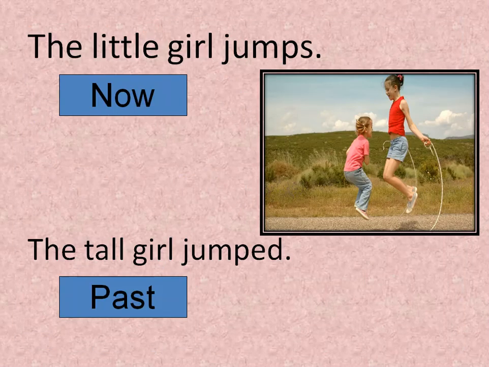Okay, look at the picture here. I have a little girl and a tall girl. The first sentence here, the little girl jumps. She jumps now. But the tall girl jumped. Jumped before the little girl. What I added here, I added E and D. This is now because I have S here, but this is past. Past because I added ED. The tall girl jumped and finished.